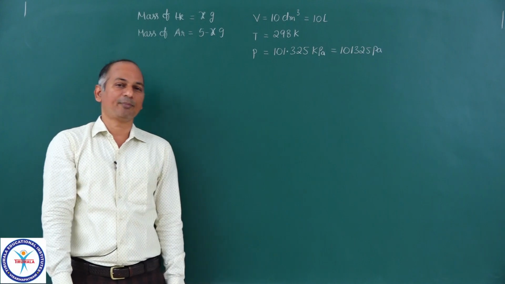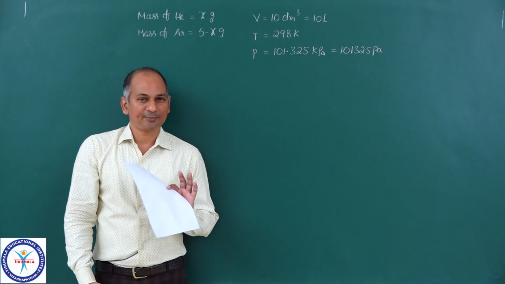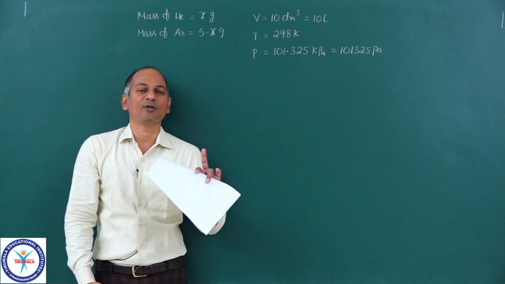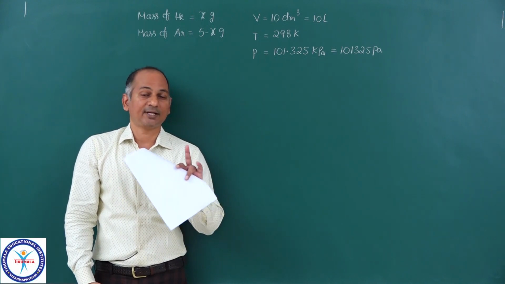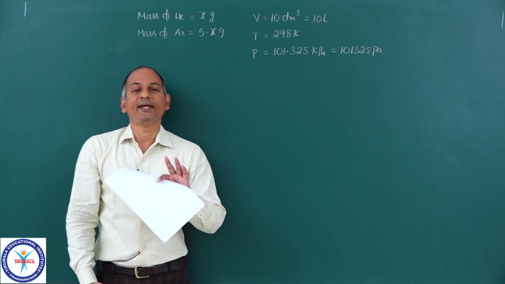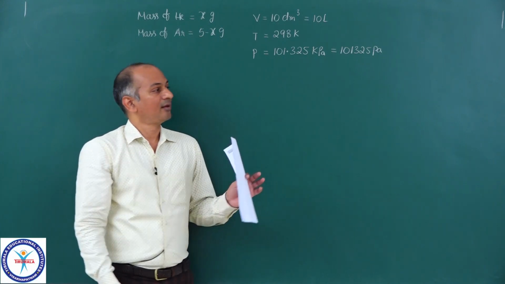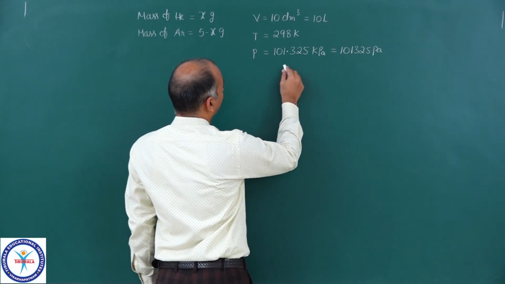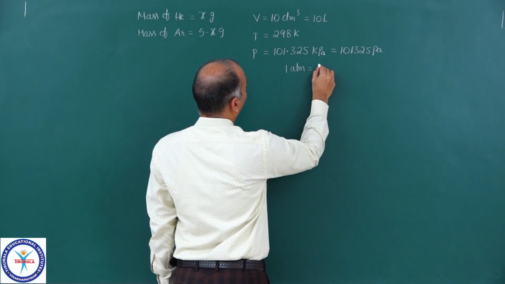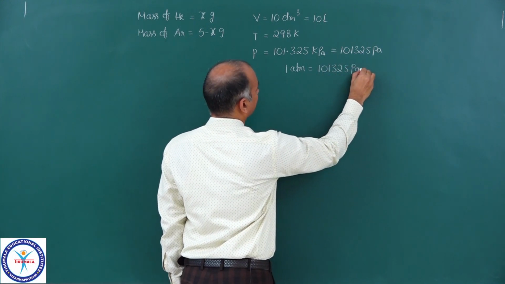And actually, if you remember in our previous classes, I told you that atmospheric pressure at sea level, that means 1 atm, is almost equal to 10 power 5 Newton per meter square. That time I told you almost equal to, not exactly equal to. But let me tell you, 1 atm is exactly equal to 101.325 kilopascals.